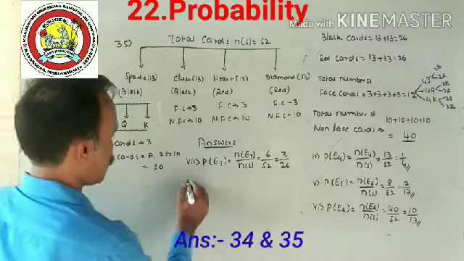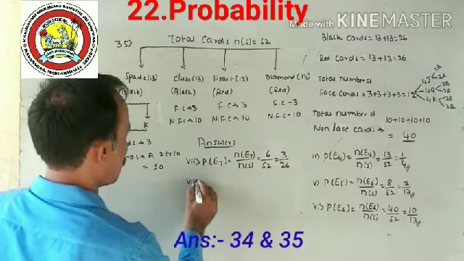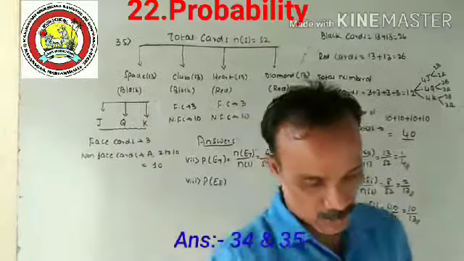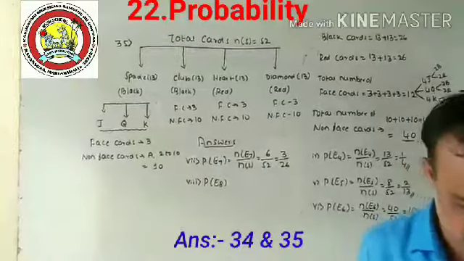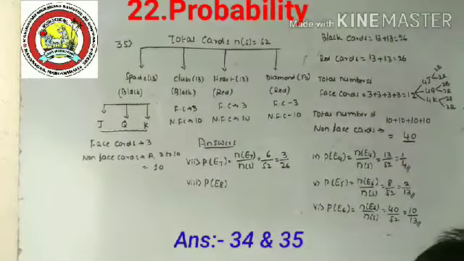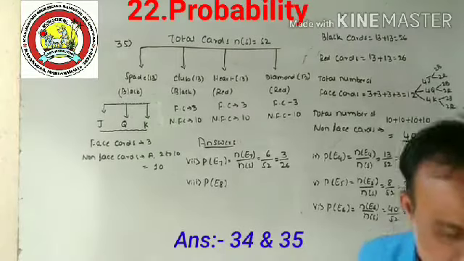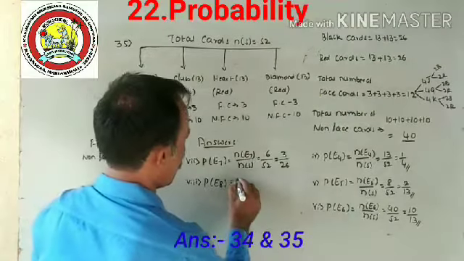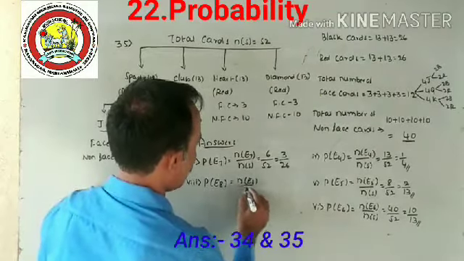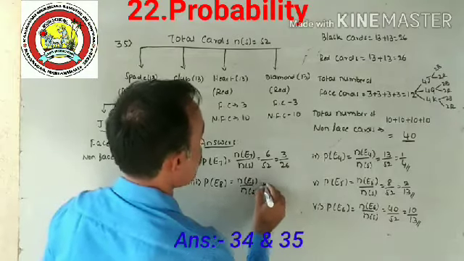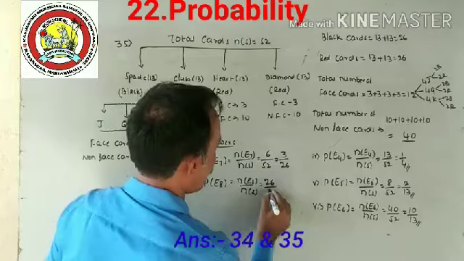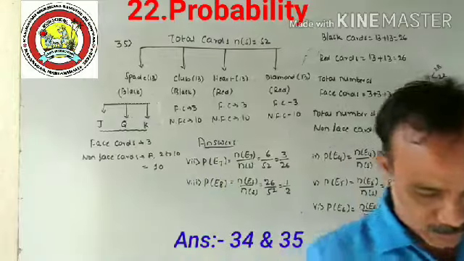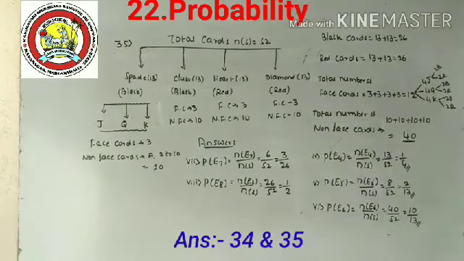Next one, question number 8. Probability of event number 8. Let E8 be the event of getting a black card. How many are there? Black cards, 26. N of E8 divided by N of S is 26 divided by 52. The answer is 1 by 2. Question number 8, the answer is 1 divided by 2.